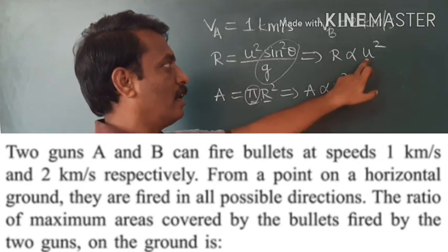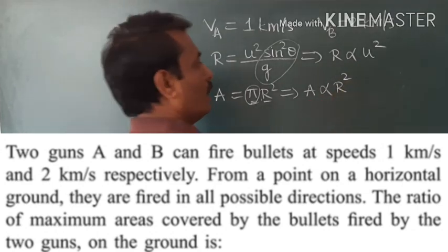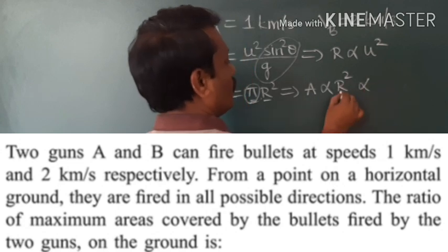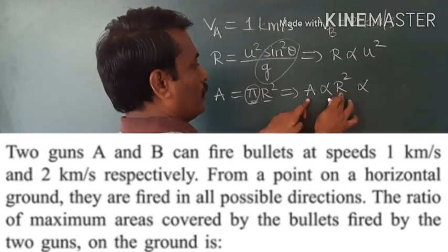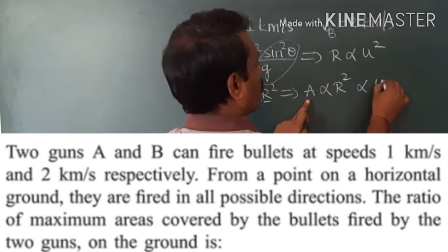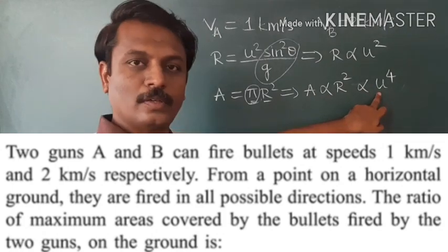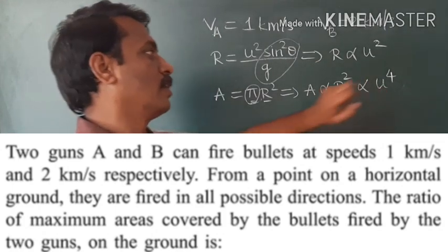So in place of r, if you substitute u square, then A is proportional to r square, which is proportional to u raised to 4. That means A is proportional to u raised to 4.